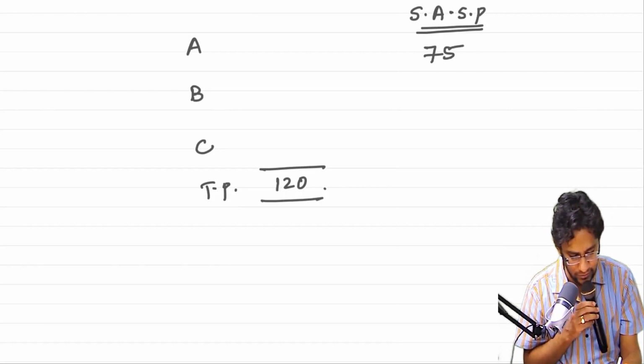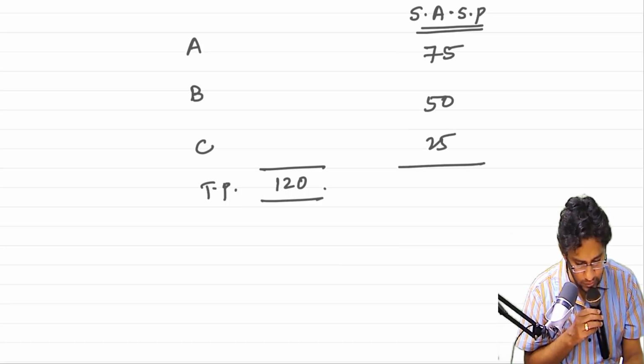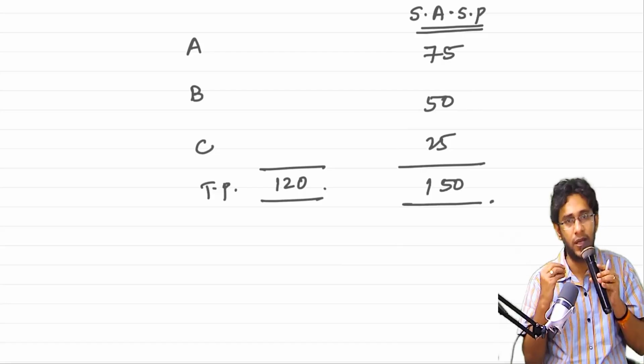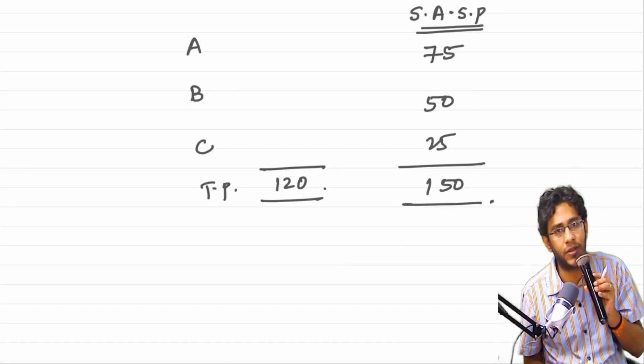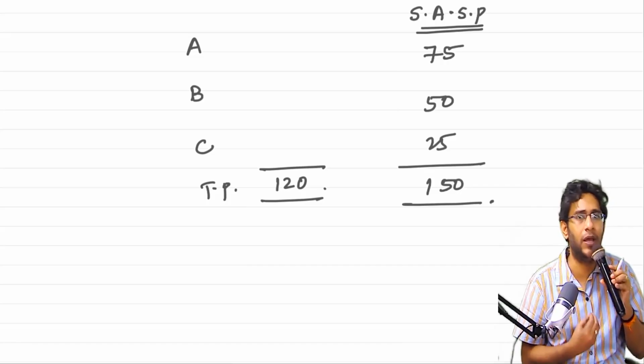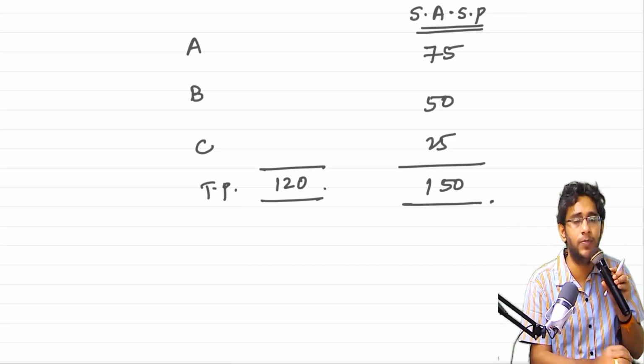So imagine this is 75, this is 50, and this is 25. So this is 150. Standalone selling price means observable selling prices. That means if you sell A alone to a customer, at what rate will you sell? B alone, at what rate will you sell? That is called observable selling prices.